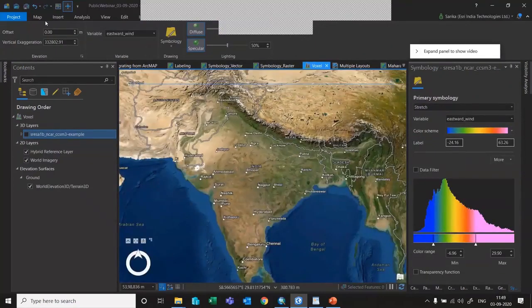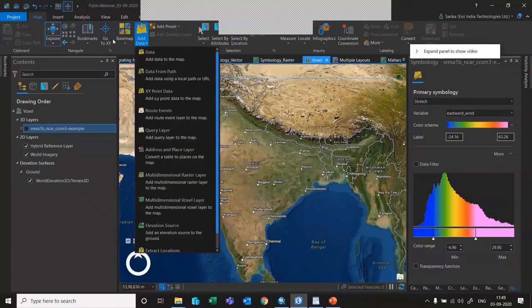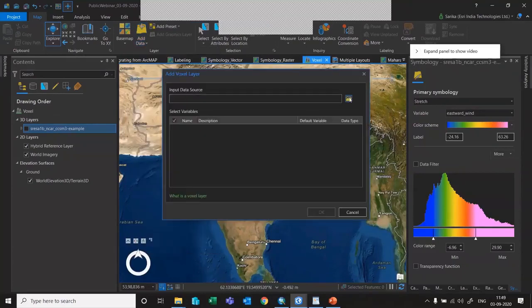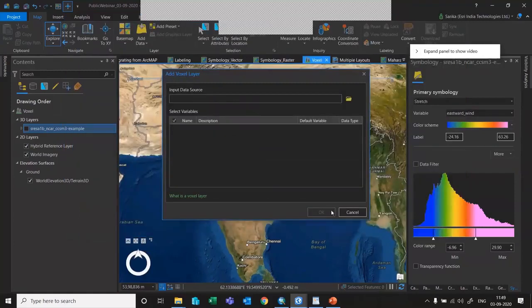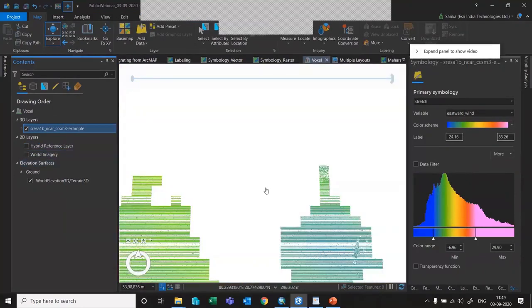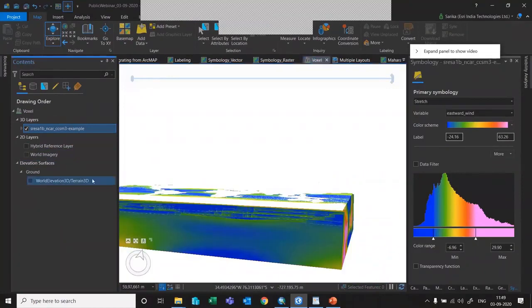Suppose you want to add a data set which has multi-dimensional values, you just need to go to the map tab, add data, and click on multi-dimensional raster data. Or if you want to view a voxel, you can just click on it and choose the data set. So I have two data sets, so you can choose this NetCDF file and click OK. As soon as you click OK, your data will be added to the map. So let me show you that. So this is your data, like how it looks in 3D.